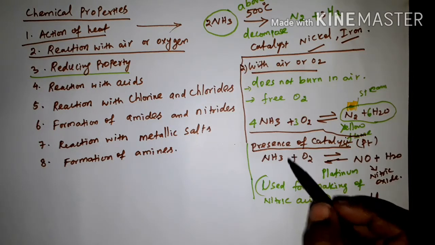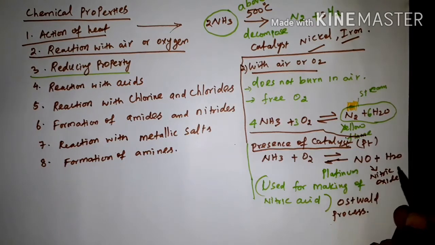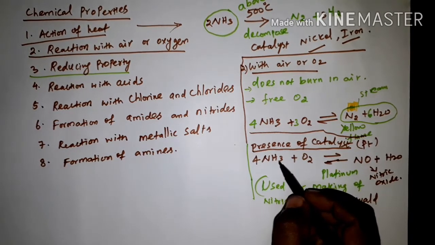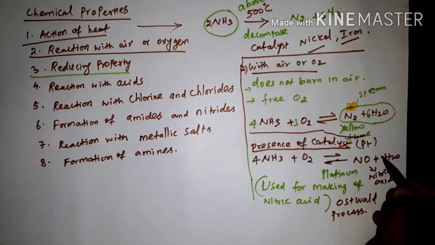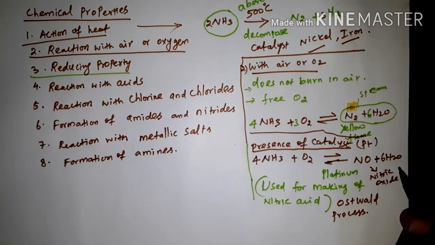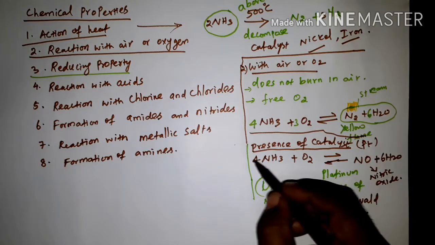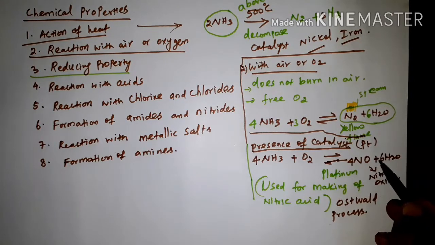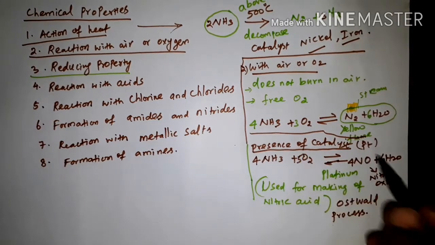Now balance the equation. Here put 4. For 12 hydrogen, put here 6. There are 7 oxygen here. Because of this 4, I am putting here 4. So 6 plus 4 is 10 oxygen, so I am writing here 5.